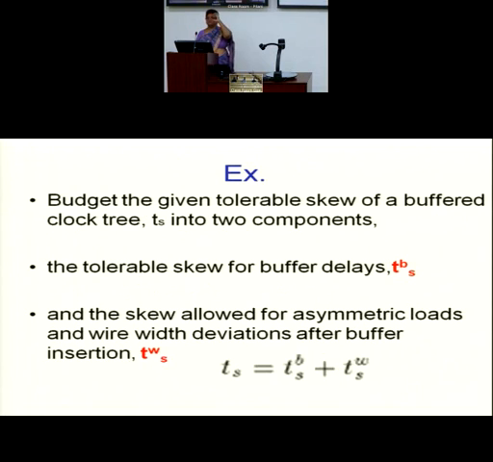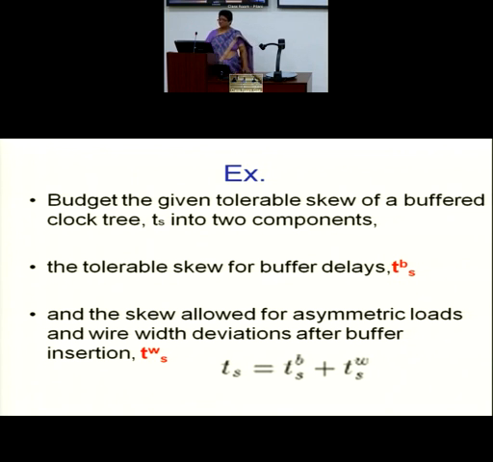So we say, okay, there is a total skew. The total skew is going to be because of mismatch in devices and mismatch in loading from the wires. So let me say total skew I budget as skew due to mismatched buffer delays, because now buffers are also part of the CDN, and another skew because of the wire delays, segment delays.